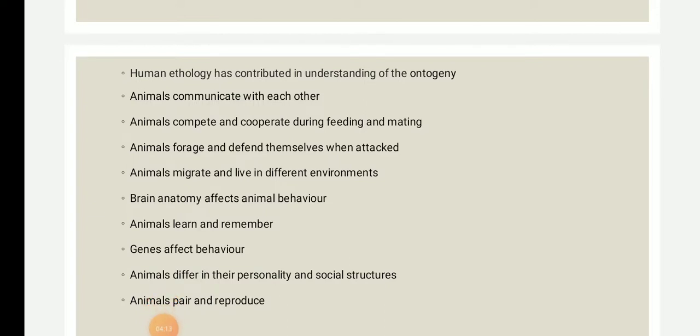The first application that ethology provides is that human ethology has contributed to the understanding of ontogeny. So what is ontogeny? Ontogeny is the origination and the development of an organism, and this usually includes the time from fertilization of the egg till the adult stage. Thus the term ontogeny can also be used to refer to the study of the entirety of an organism's lifespan.